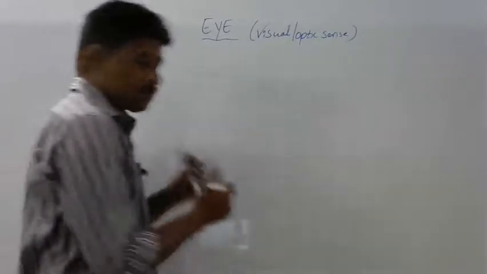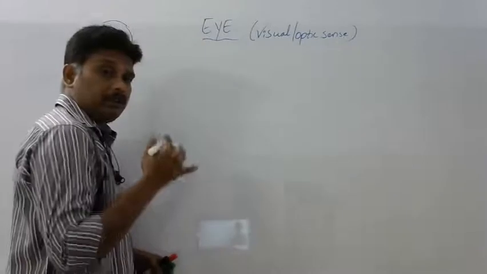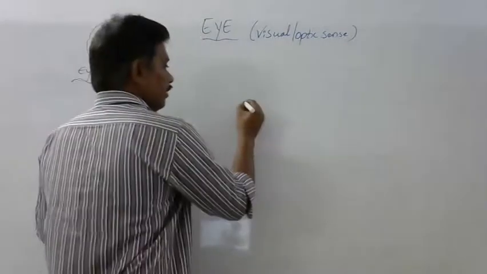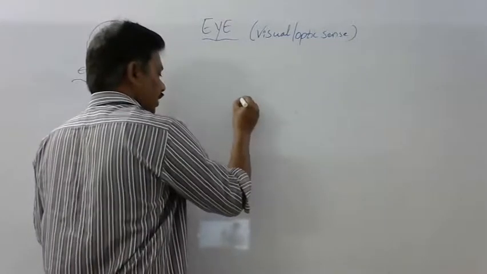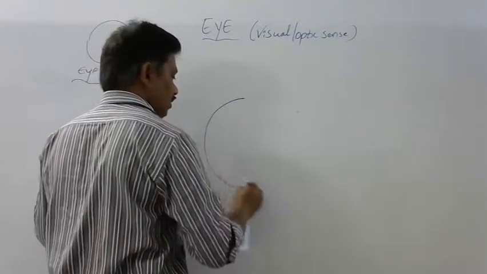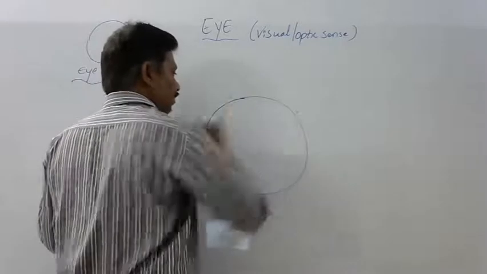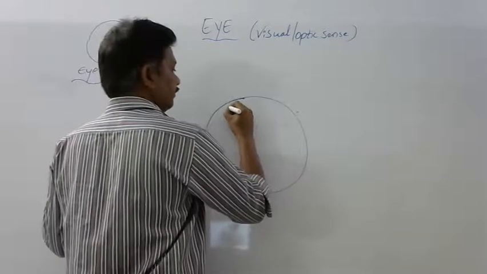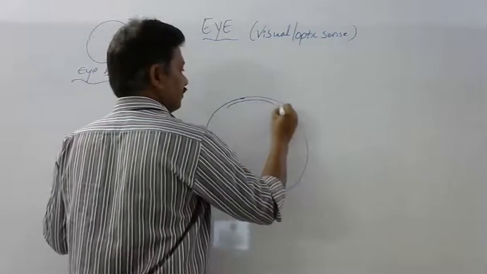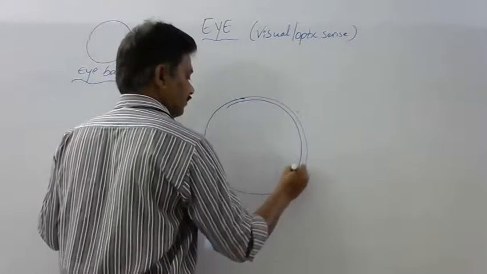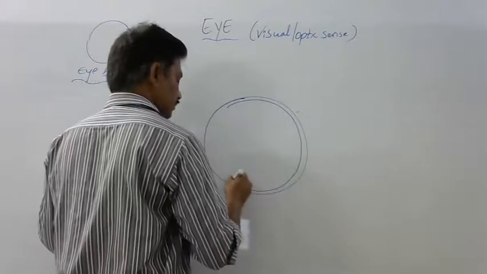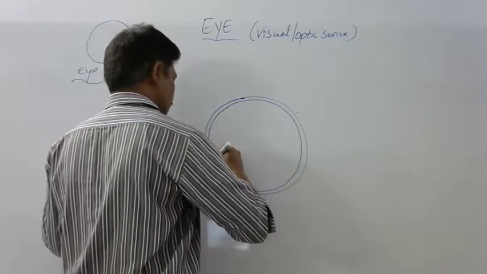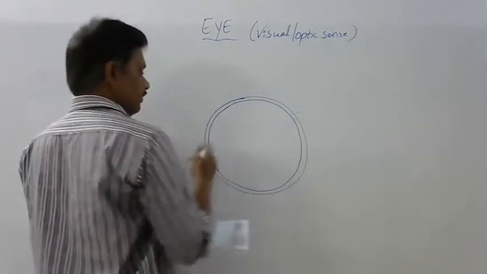Now, if you see the structure of the eye, it basically consists of three layers. Just follow me. I am drawing the structure of the eye now, like this. One layer, this is another layer.